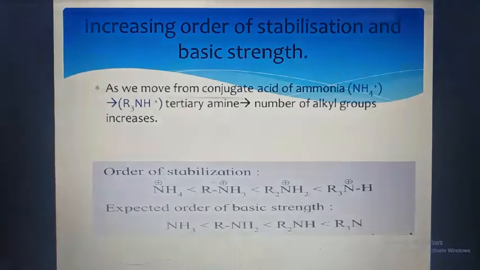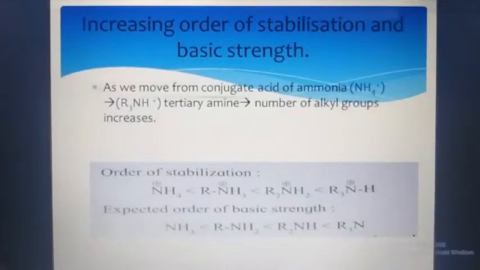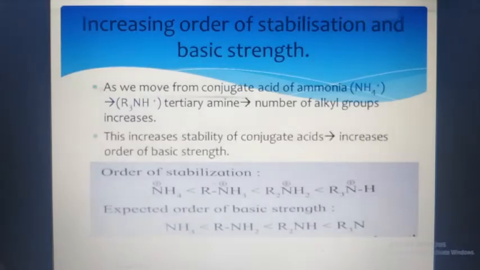So as we move from conjugate acid of ammonia, that is NH4, to R3NH, that is tertiary amine, number of alkyl groups increases. First, ammonia is having more amount of hydrogen atoms, and as we get primary, secondary and tertiary amine, then in the tertiary amine the number of alkyl groups are increased. This increases stability of conjugate acids and also increases the order of basic strength.